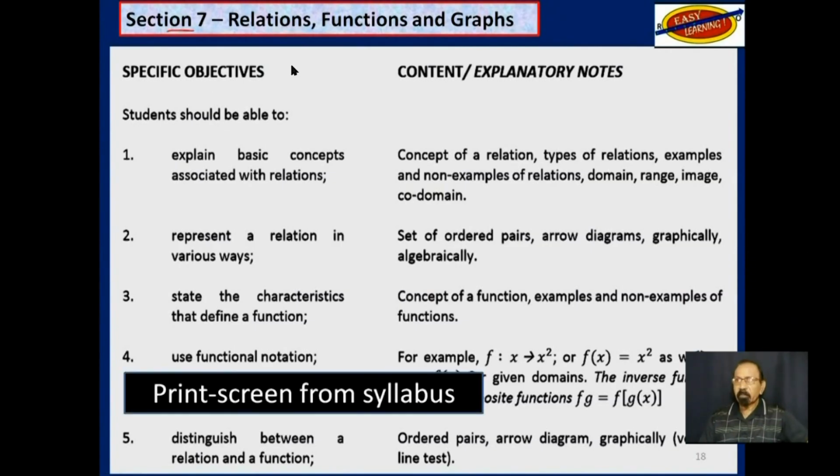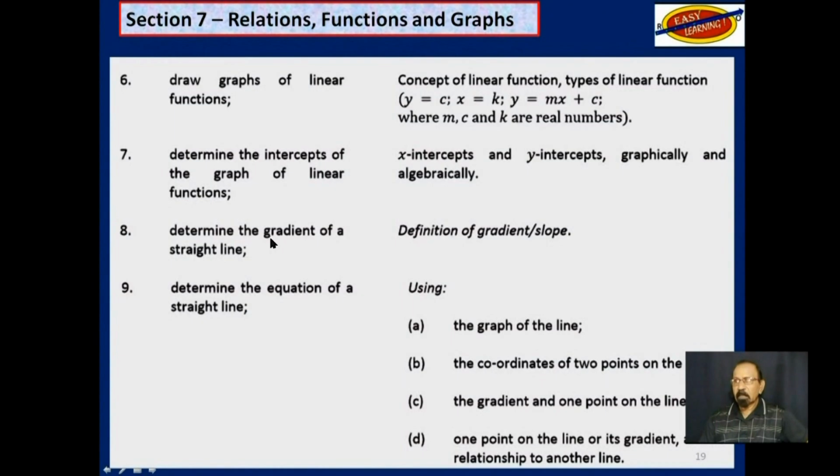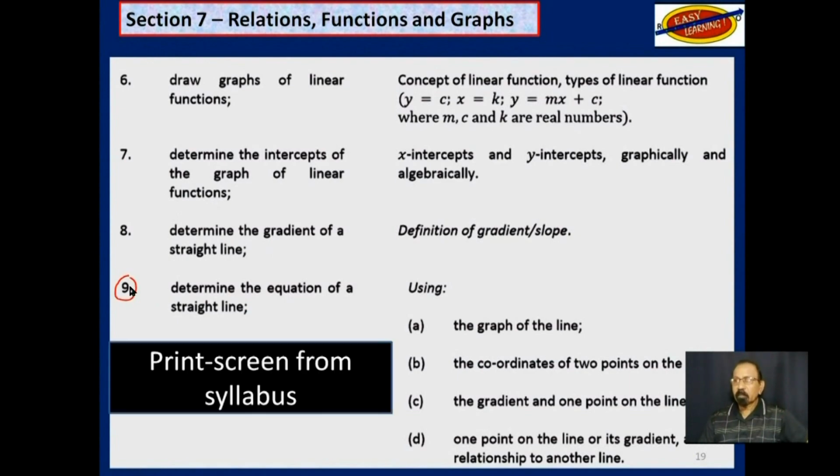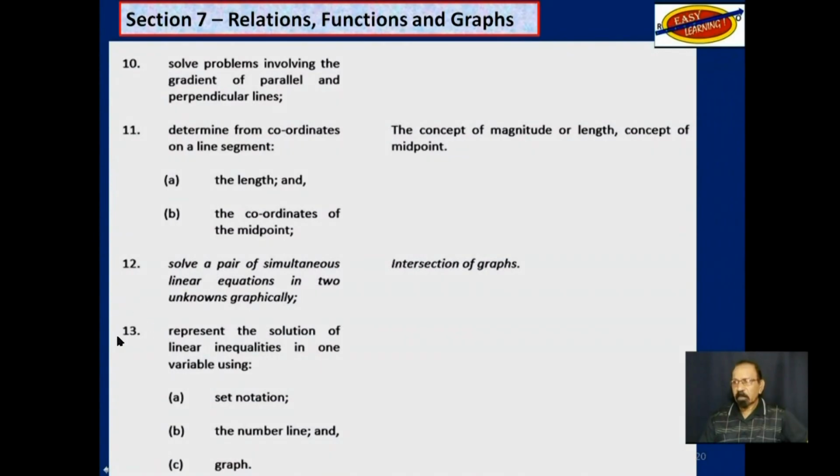This is a print screen from the syllabus. We are here at objective 2. And then this is the continuing with the print screen of this section. Continuing in that trend, this is up to objective 13.